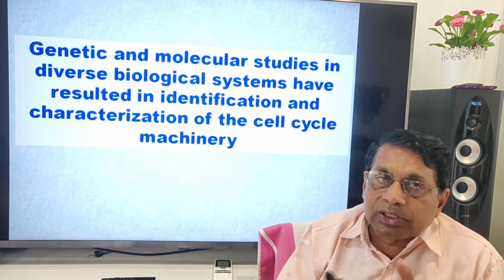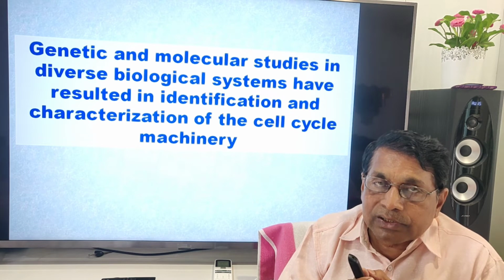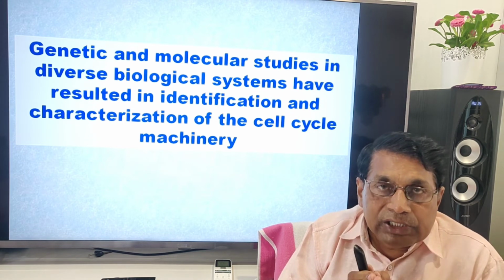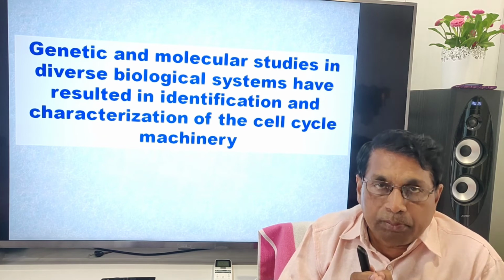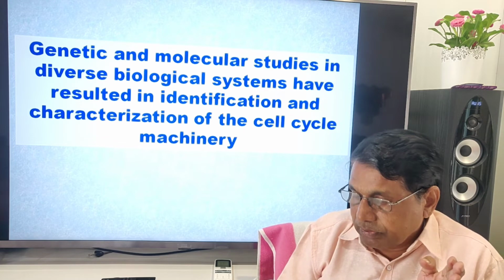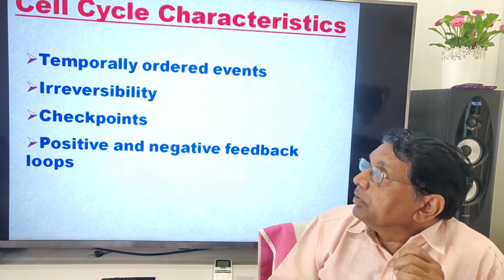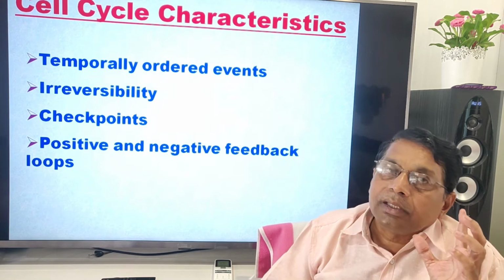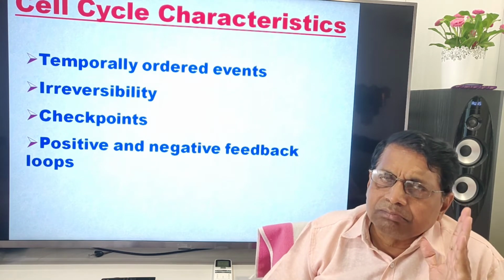Different organisms, like Caenorhabditis elegans, there the apoptosis has been studied well. Similarly, yeast, Schizosaccharomyces pombe, then bacteria, then human cells, Drosophila.